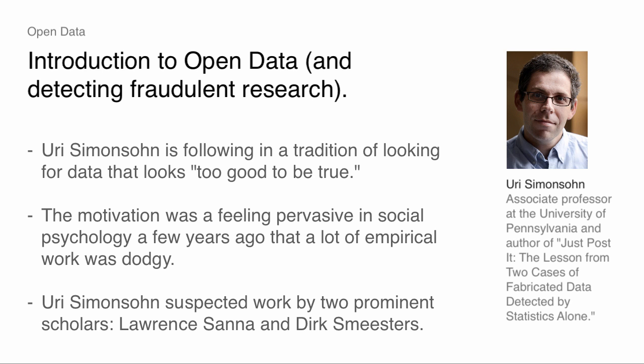And it's interesting. Uri was looking at a volume of a leading journal in social psychology, the Journal of Experimental Social Psychology, and there were a couple of papers in 2011 by these authors where the summary statistics looked strange. And they looked strange in a very particular way to Uri. There was too little variation across treatment arms in important statistics. And he said, well, what are the odds that there'd be so little variance? And that's what started this analysis.